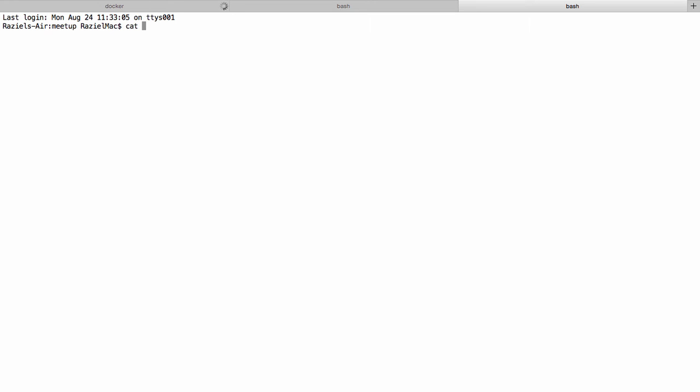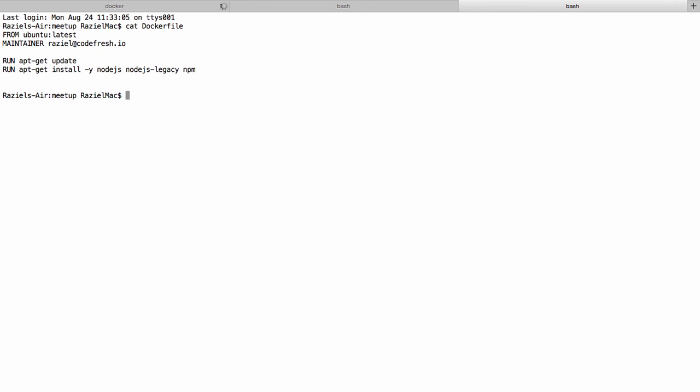So right, cat the Dockerfile. A Dockerfile is composed of commands and arguments. So FROM is a command, MAINTAINER is a command, RUN is a command, and Ubuntu is the argument, Raziel at Codefresh.io is an argument, and so on.